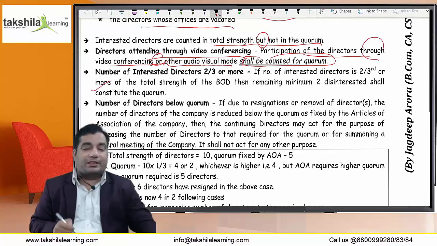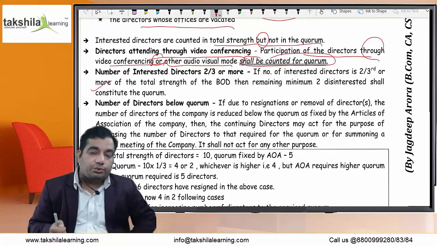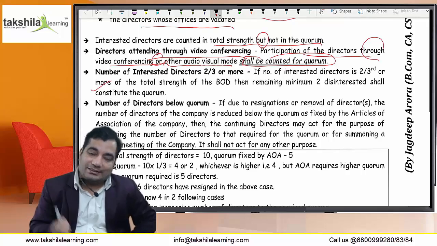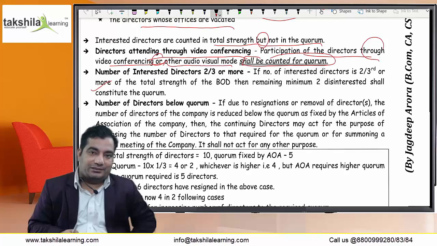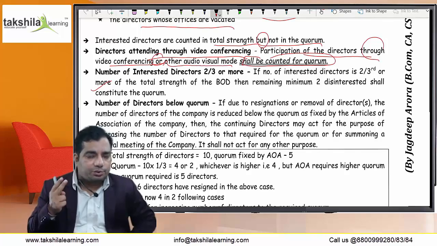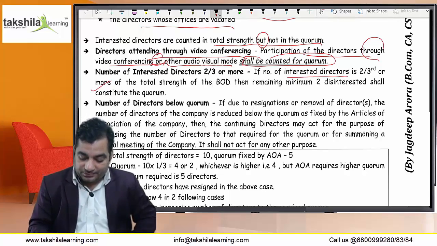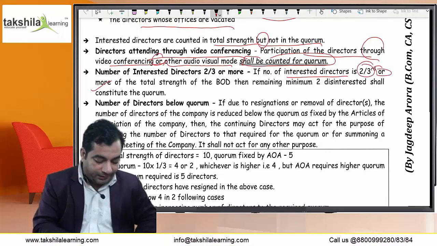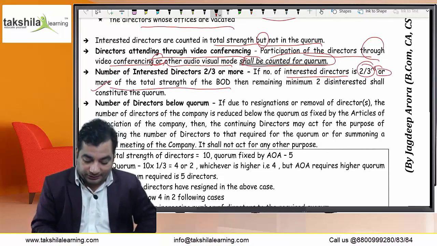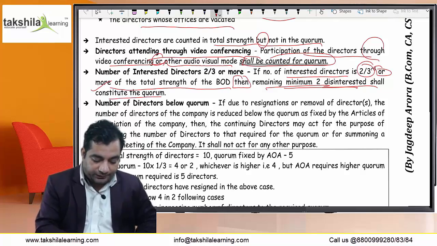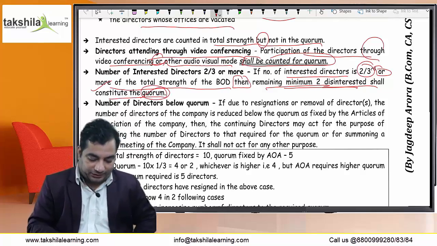The next point is very important, as I explained to you. Where two-thirds or more of the total strength of directors are interested, in that case even the 2 disinterested directors shall constitute the valid quorum. If the number of interested directors is 2/3 or more of the total strength of the board, then the remaining minimum 2 disinterested directors shall constitute the quorum. I think the point is clear.